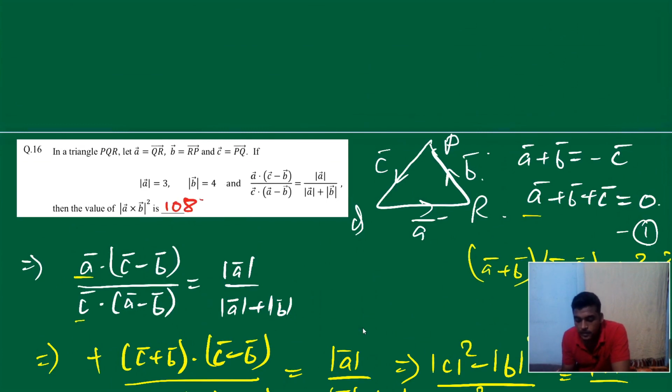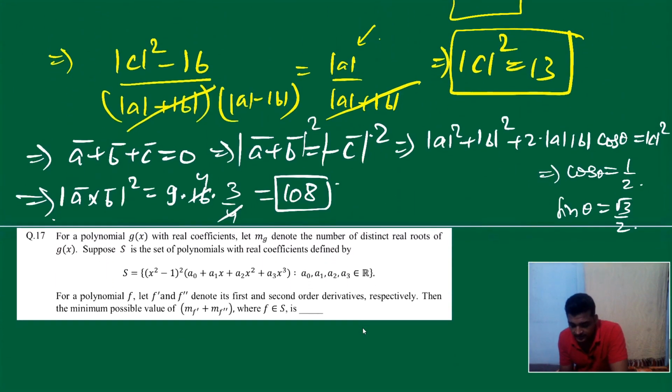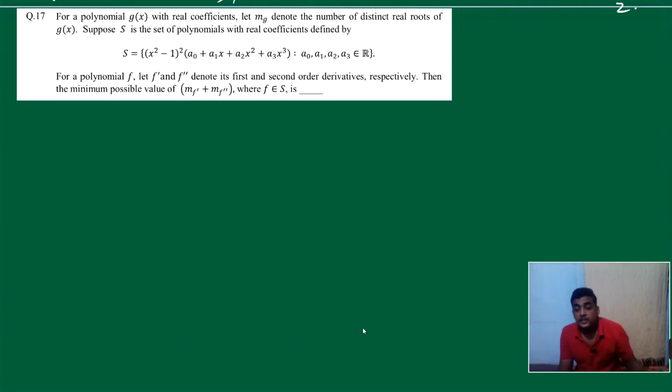Fine. Next question. It's 17. Okay. Question 17 is also a very easy question, you can say. How? For this you must know Rolle's theorem. How can I conclude that it is a question of Rolle's theorem, right? Let's see. For a polynomial g(x) with real coefficients, m_g denotes the number of distinct real roots of g(x). Now they have said let f dash and f double dash denote its first and second derivatives. Now the question is to find the minimum possible value of m(f dash).